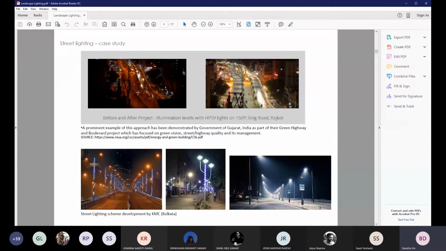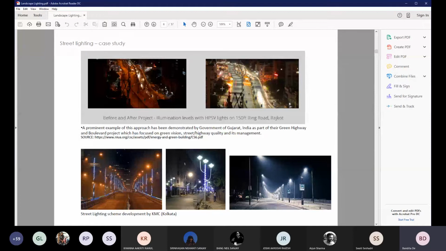The picture on the left-hand side that you see is how the road was lit earlier. The lamps hardly produced efficient light to light up the whole highway, and the distance between the lights was also not adequate. And then when the government came up with a green vision, improving the quality of street lighting was one of the most important missions of that green vision.